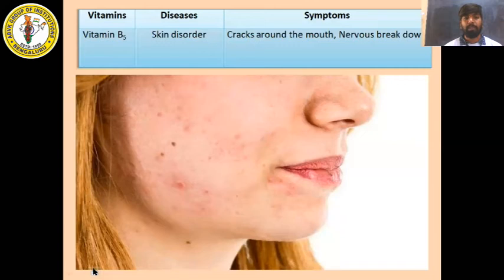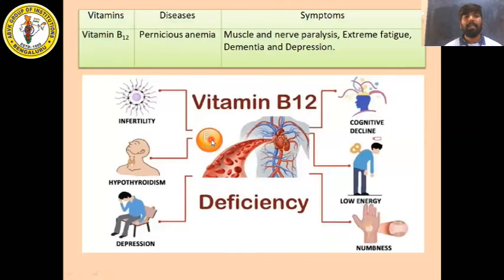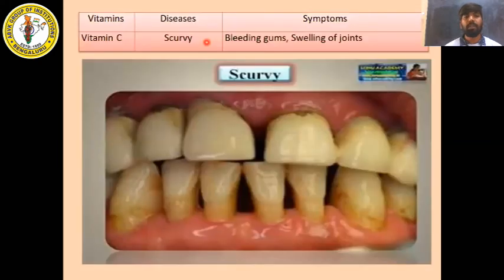Vitamin B5. If there is no vitamin B5 in your diet, then you will be affected with skin disorders, various diseases of the skin. Vitamin B12. If you are suffering from a deficiency of vitamin B12, that disease is called pernicious anemia. Understood? Next, vitamin C. Vitamin C deficiency leads you to scurvy. So what is scurvy? Bleeding gums, swelling of joints.